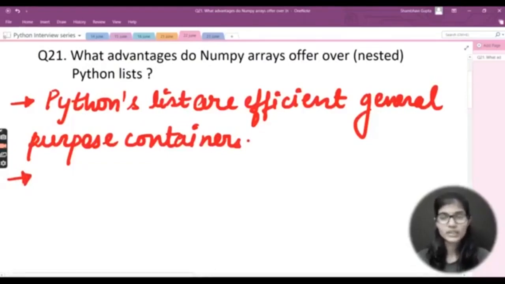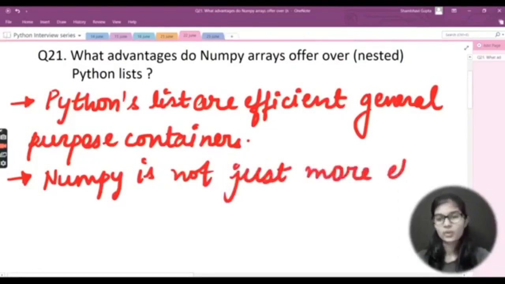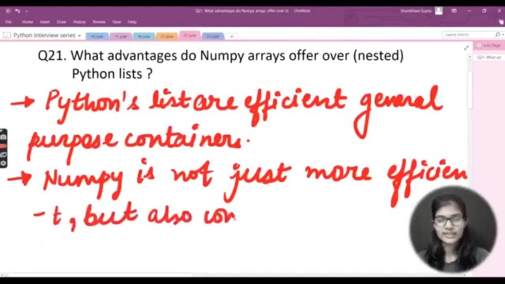Now I'll let you know the very important thing. I'll be writing here that NumPy is not just more efficient. Let me write that in clear handwriting so that you are able to understand it afterwards as well. So NumPy is not just more efficient, and I would like to talk about the efficiency, right? NumPy is not just more efficient, but it is also convenient to use. It is not only efficient, but also convenient.